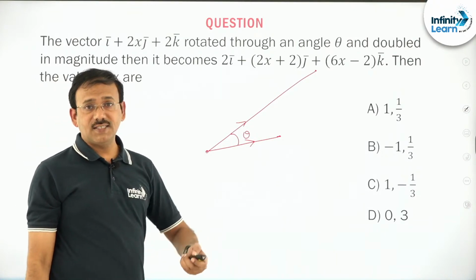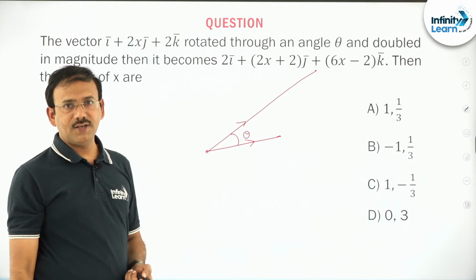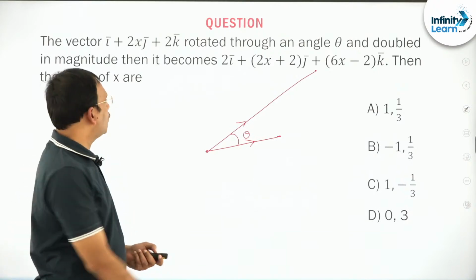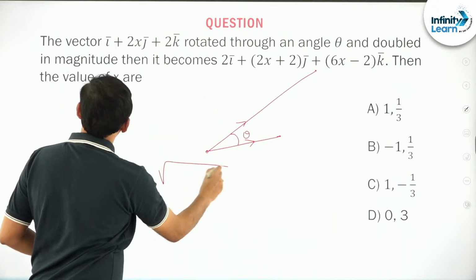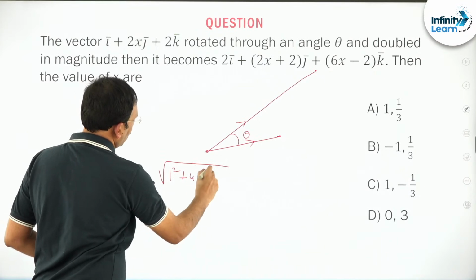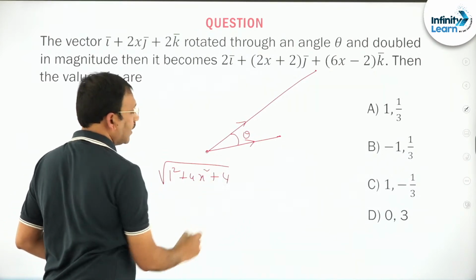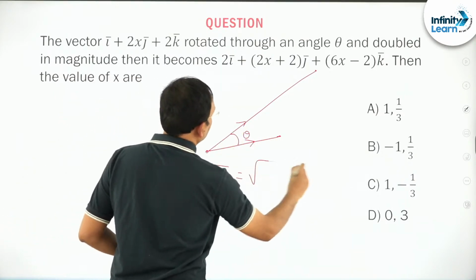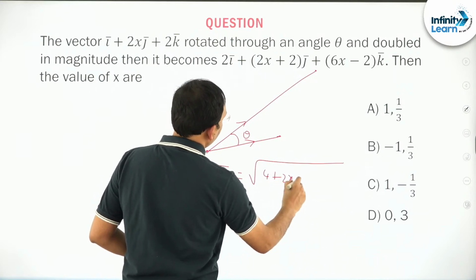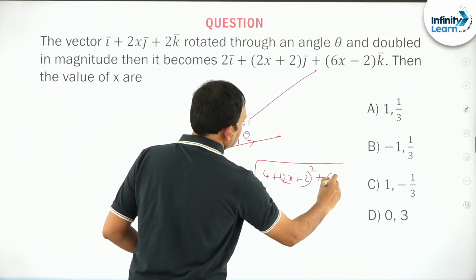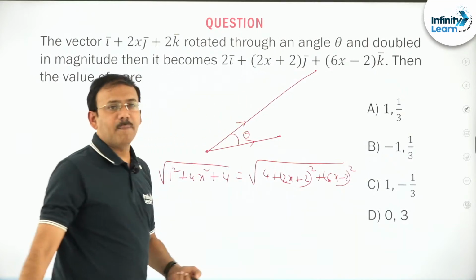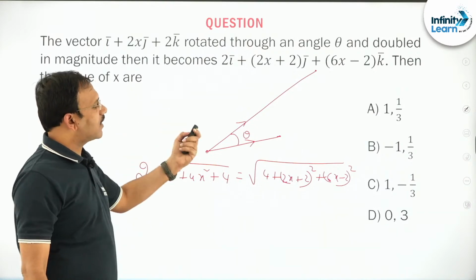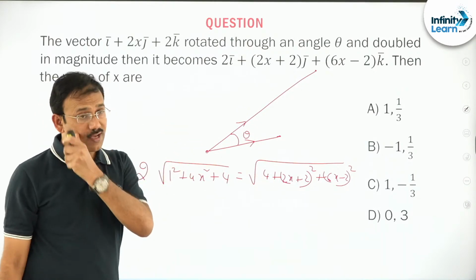Fortunately, x is the only unknown here. First, find the initial magnitude: root of 1 square plus 4x square plus 4. It is doubled, so write the other magnitude as root of (4 plus 2x plus 2) whole square plus (6x minus 2) whole square. Just solve this equation: first magnitude into 2 gives the second magnitude. You will get two values for x.